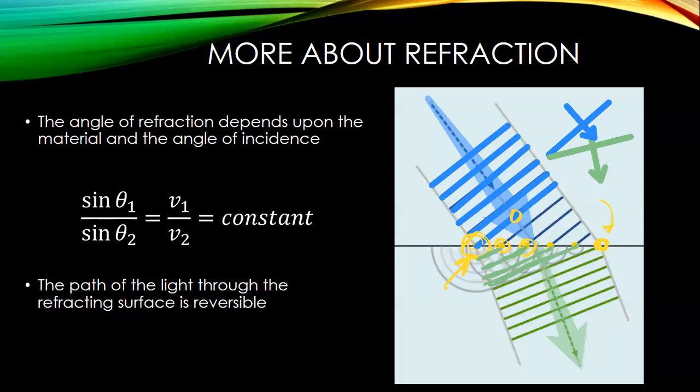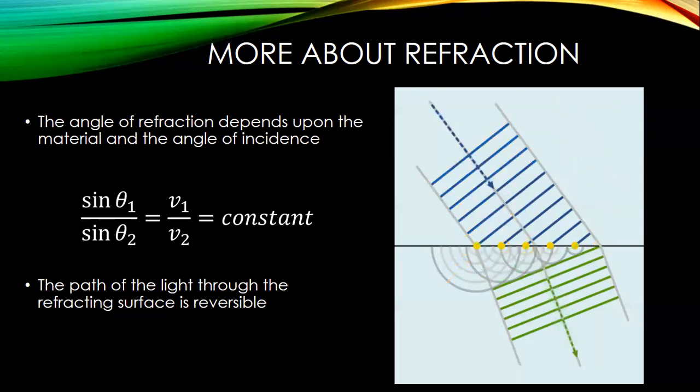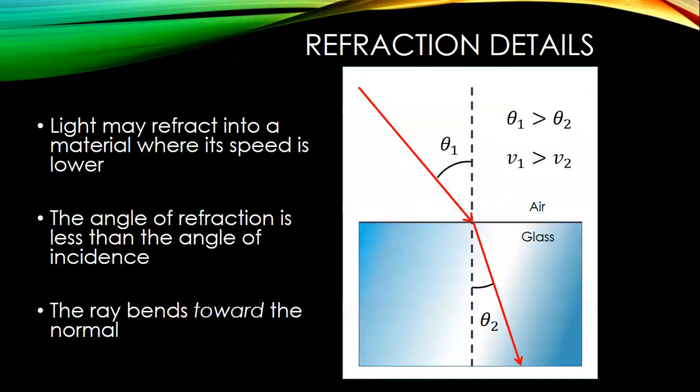It's essentially saying this is the direction that the wavefronts are going, because it's the wavefronts that are affected by the speed of the wave. The wavefronts represent perhaps peaks or valleys in the electric or magnetic field as they're propagating through a medium. And again, here we can see the same thing, just taking away the wavefronts.